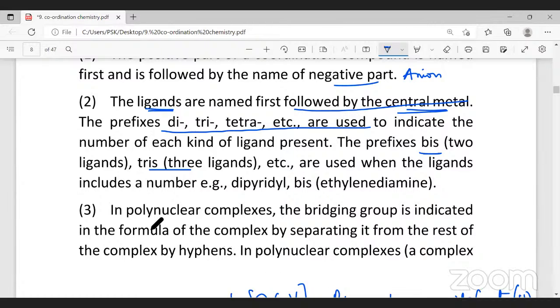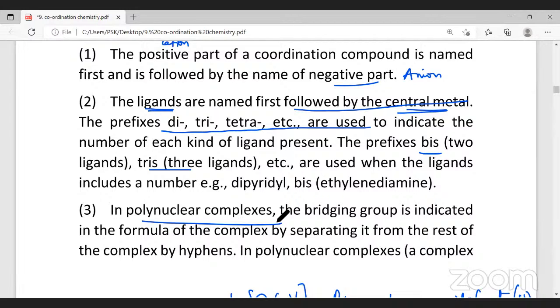Now, if you are talking about a polynuclear complex, what do you mean by a polynuclear complex? We have not taken any example with polynuclear complexes. In polynuclear complexes, the bridging group is indicated in the formula of the complex. For an example, if I have two cobalt atoms bridged by a ligand OH, then you should write the bridging group in the formula of the complex, separating it from the rest of the complex by a hyphen.